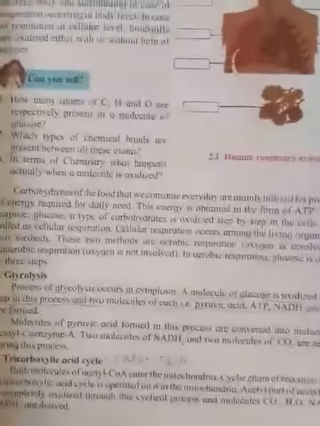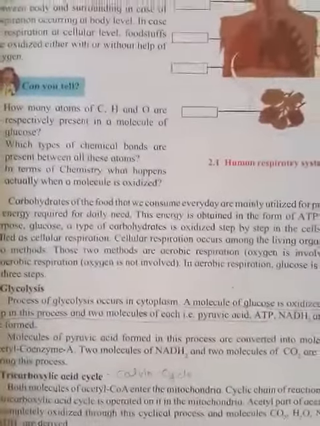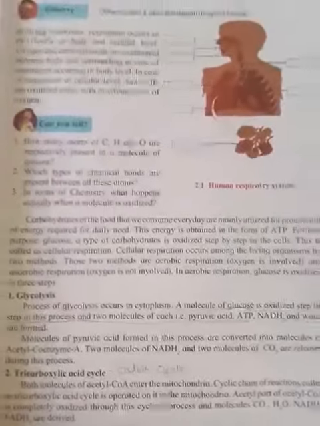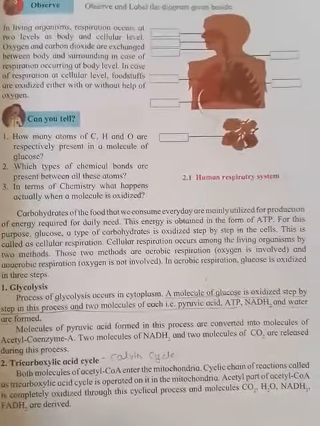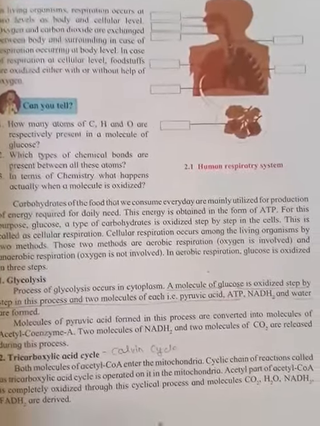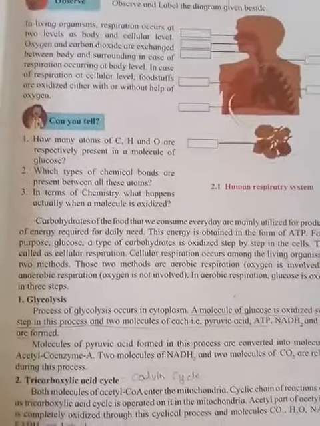For this purpose, glucose, a type of carbohydrate, is oxidized step by step in the cell, and this is called cellular respiration. Cellular respiration occurs among living organisms by two methods. The two methods are aerobic respiration, that is, oxygen is involved, and anaerobic respiration, that is, oxygen is not involved. In aerobic respiration, glucose is oxidized in 3 steps.